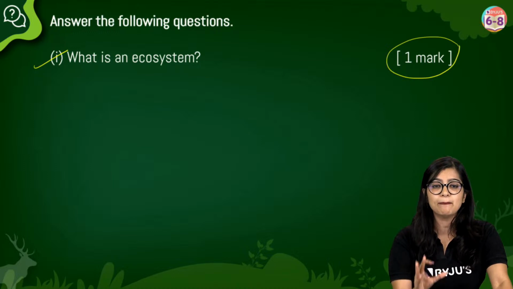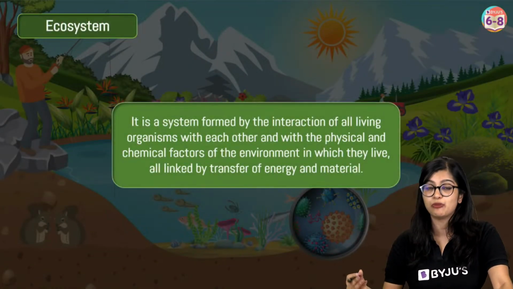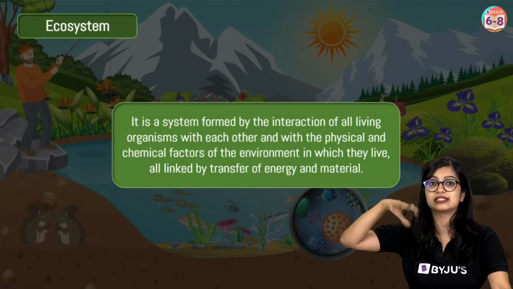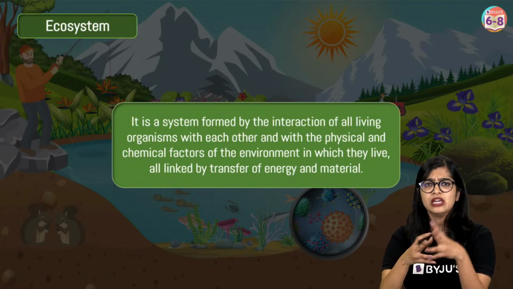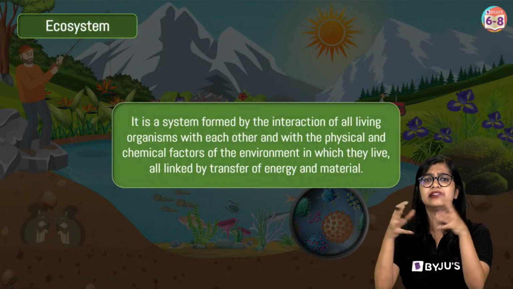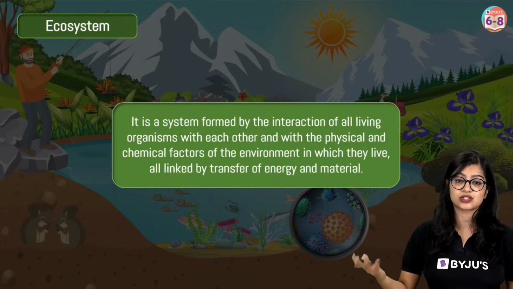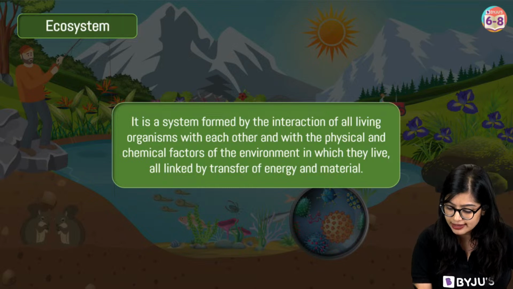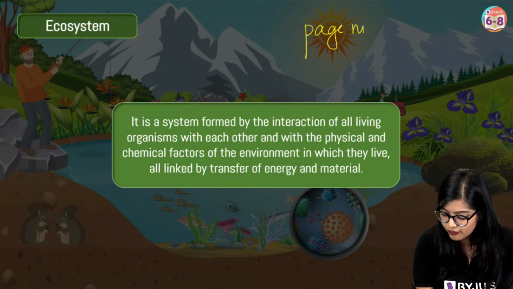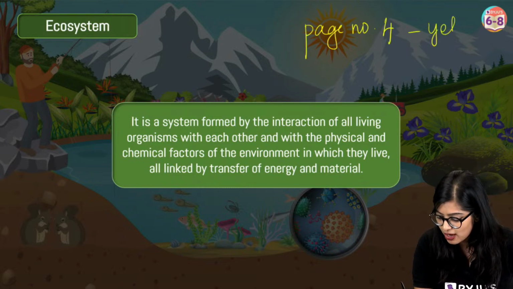If I have to give you a simple understanding, an ecosystem is where both biotic and abiotic components are present and they interact with each other. Your non-living and living components interact with each other. And of course, we see that they are all linked together by transfer of energy. So in your textbook, on page number 4, there is a yellow box.